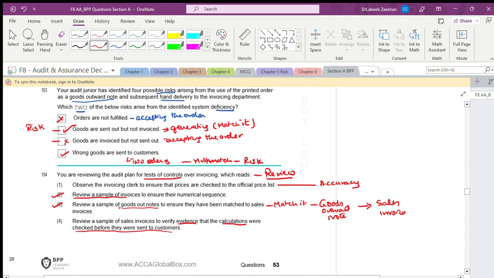The moment you talk about calculations, it is applicable for all the modules, and it is related to accuracy. The answers are A, B and C.